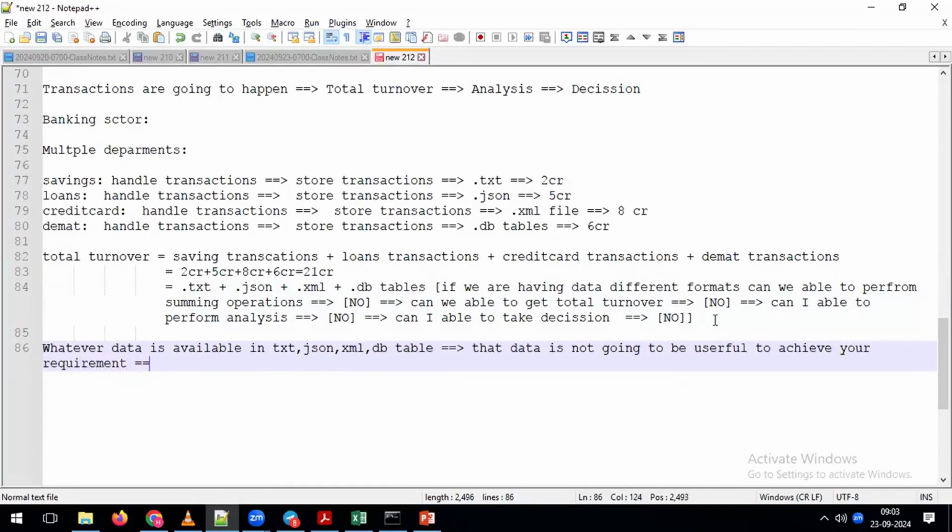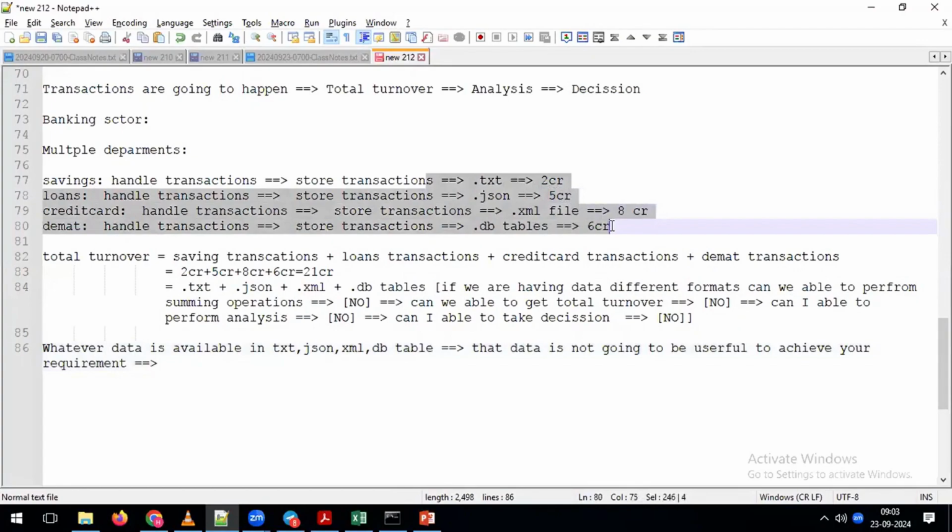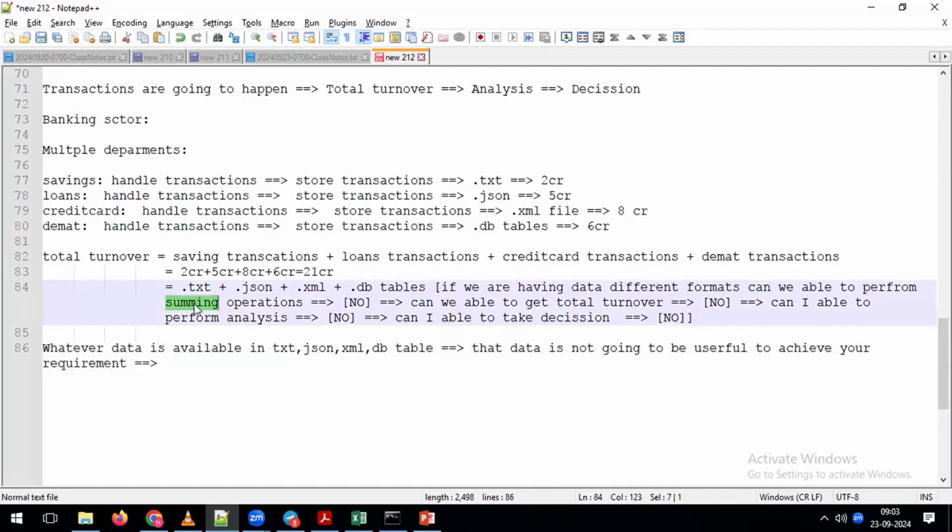Try to understand the statement. Whatever transaction data is available here is not going to be useful to achieve our requirement. Why is it not useful? Because we have data in different formats. That is the reason you cannot perform the summing operation, cannot get the total turnover, cannot perform analysis, and cannot take the decision.